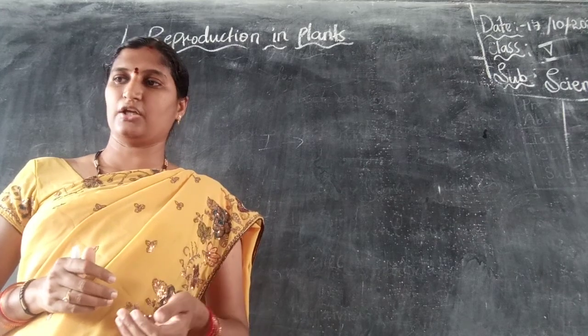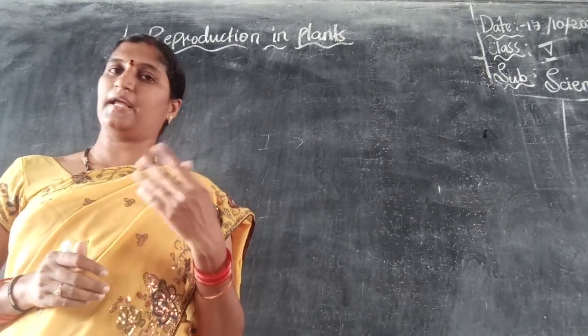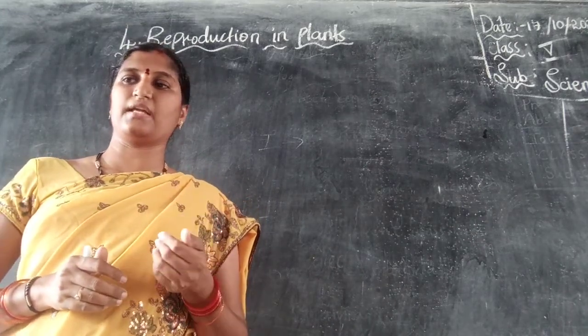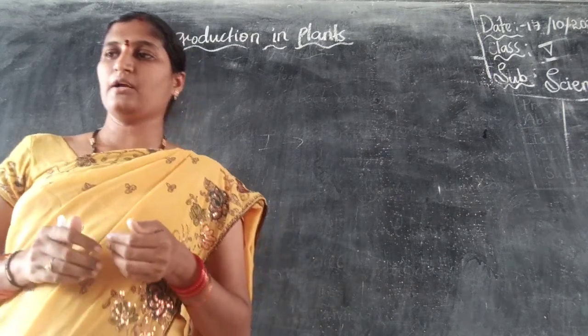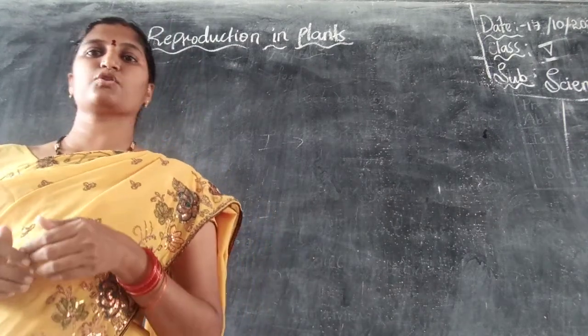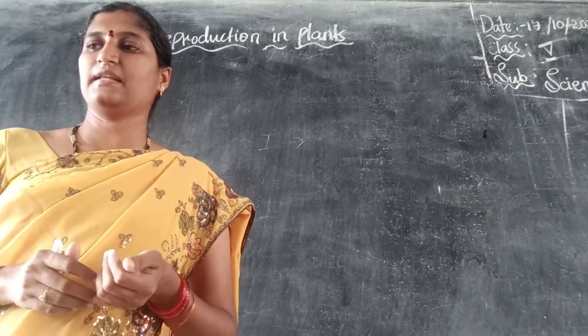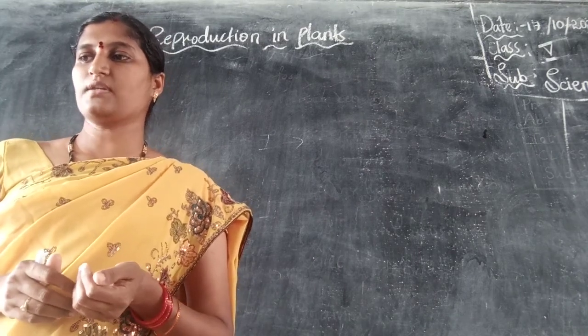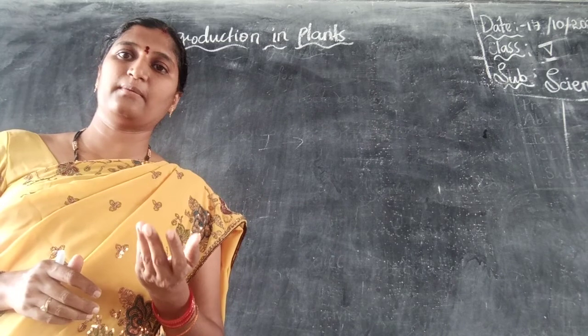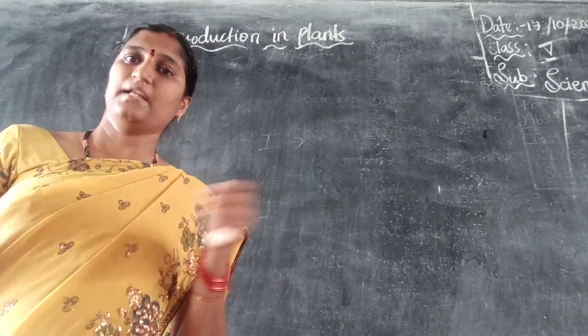So when it prepares its own food, it gets energy. And they produce young. Even plants produce young ones, and they are made up of cells. Even plants are made up of cells. They react to what's around them, meaning whatever is in their surroundings, they react to that.